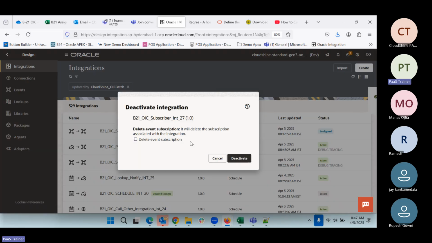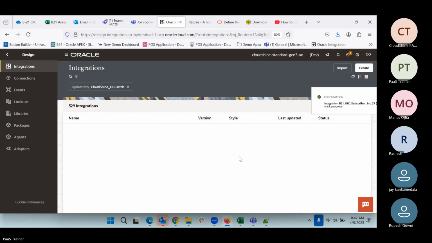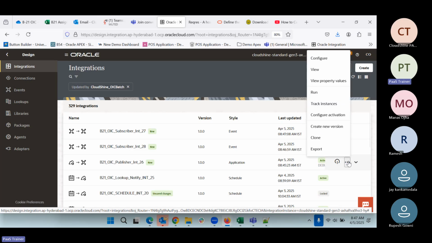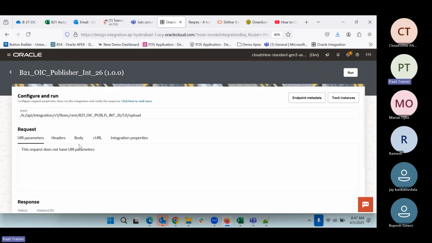And with this also we'll do the deactivate. Now both are in the configured state. Now we can run the publisher integration again. And here I can put values because we want to publish the event. YC intro. So we can say run.